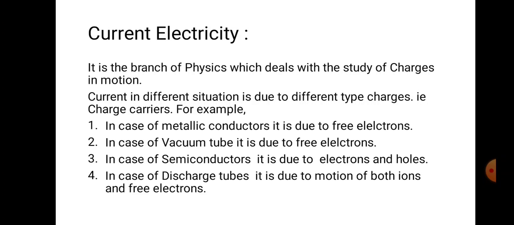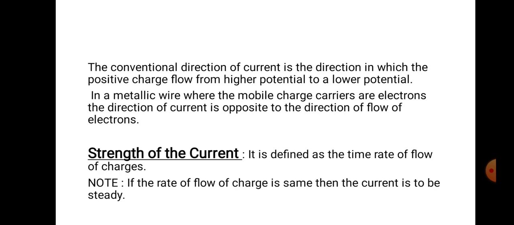Holes are of positive nature, which you will learn in the ongoing videos, and a semiconductor contains two types of charge carriers. In discharge tubes, it is the motion of both ions and free electrons. So that is about charge carriers and the branch of current electricity.